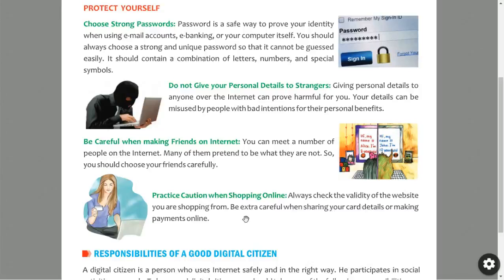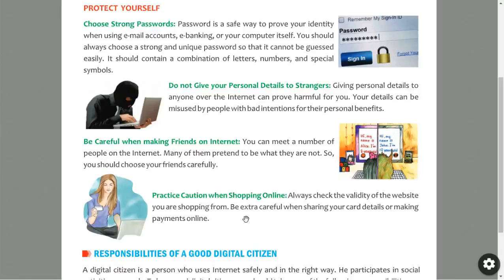Usually, whenever we shop online, they ask for our credit card or debit card details to make the payment for that product. But at the same time, many fake websites have been designed, and those fake websites collect all this information.